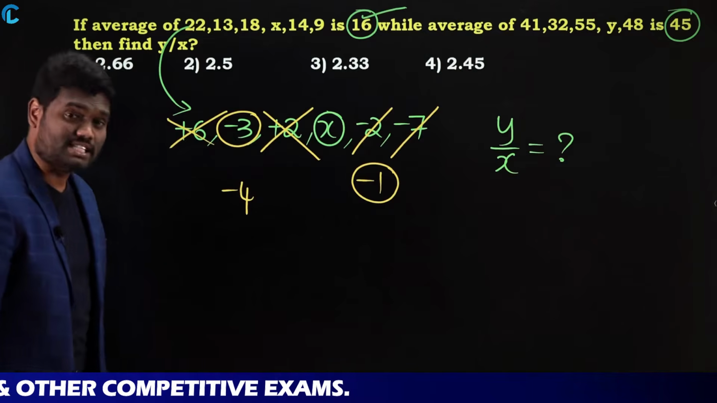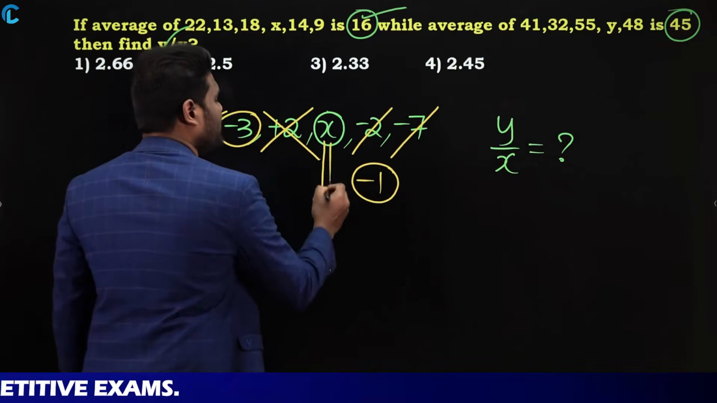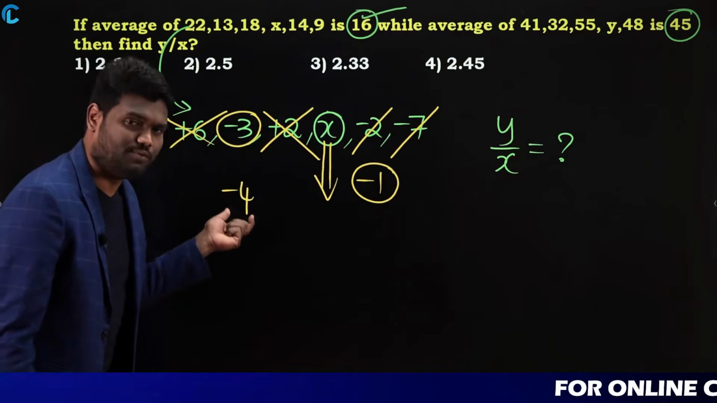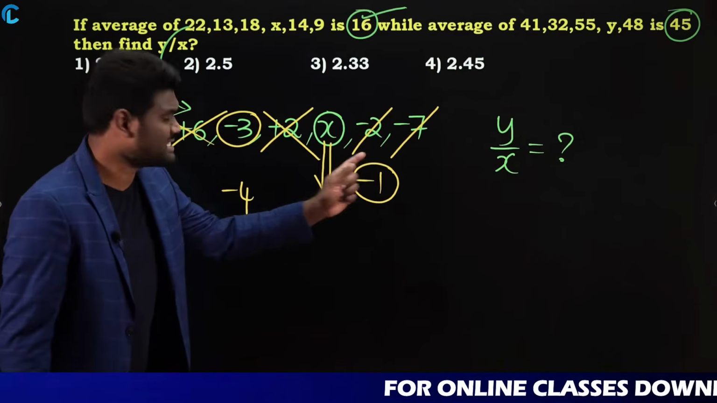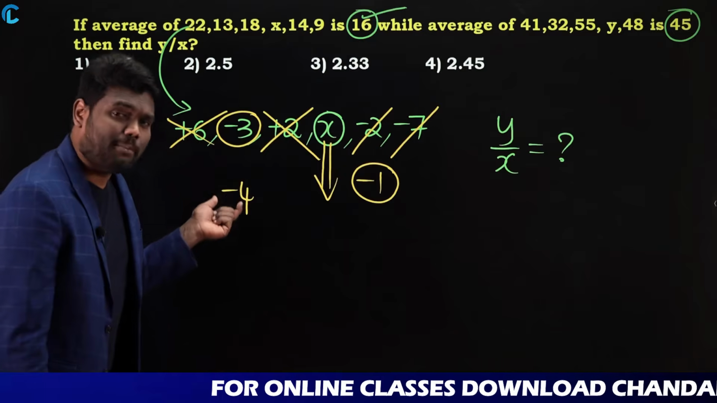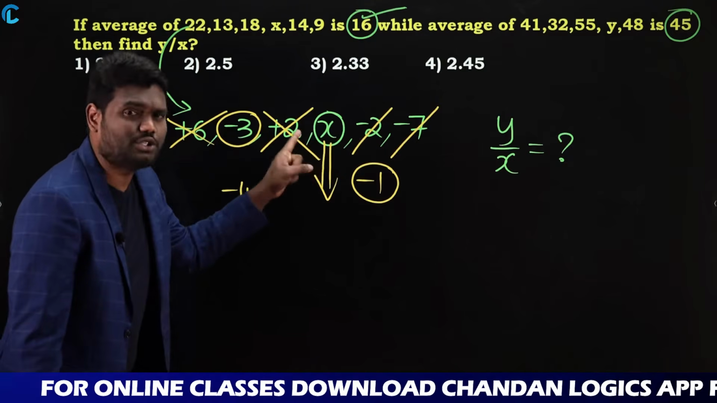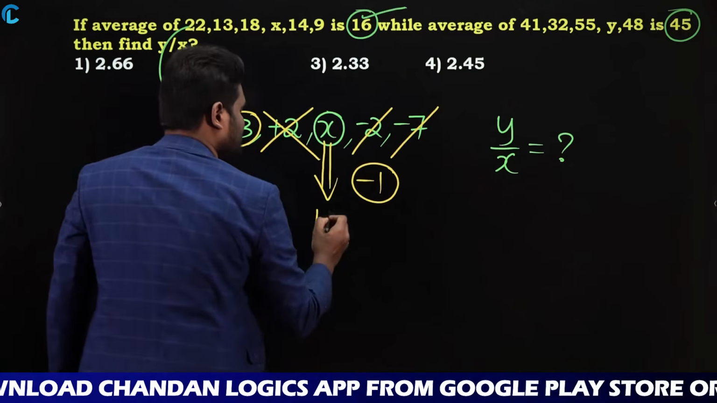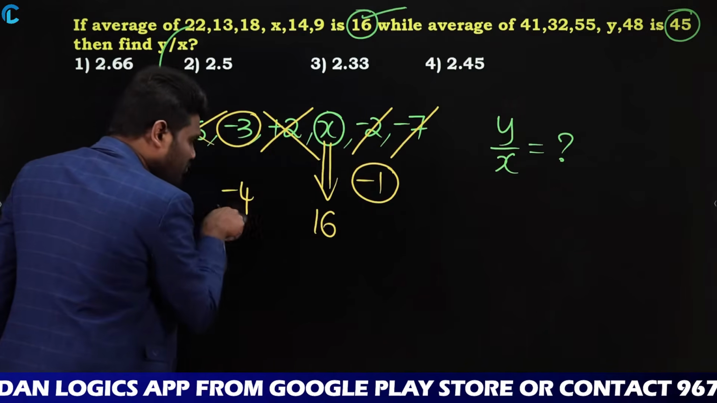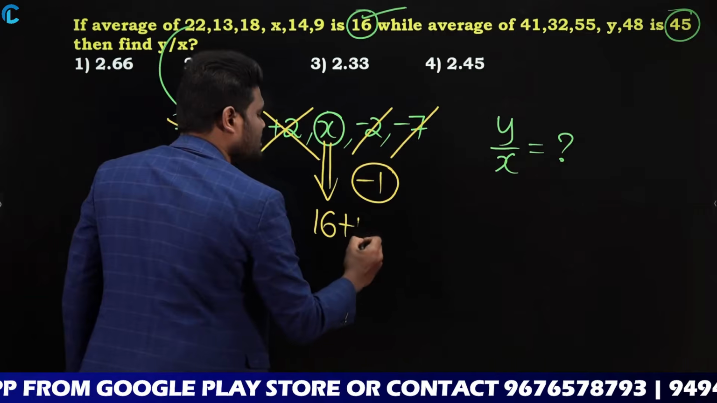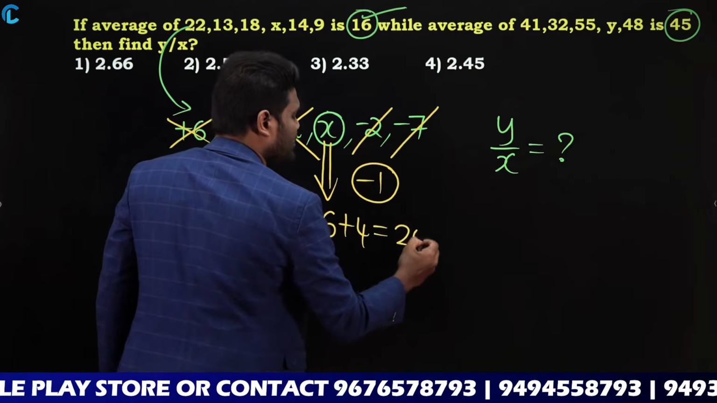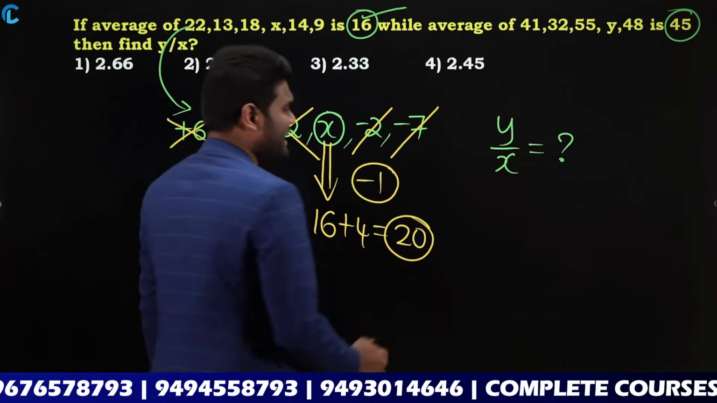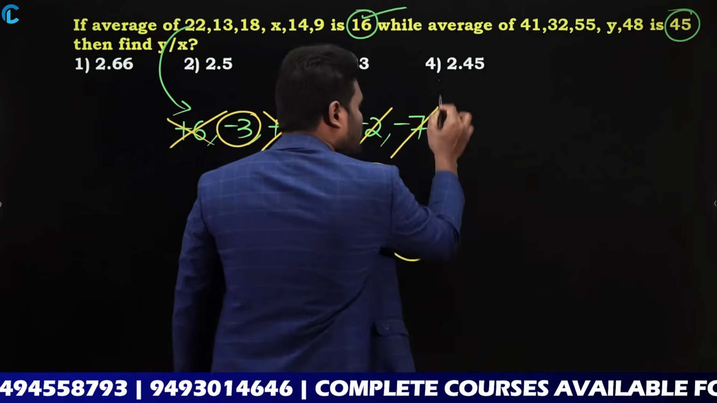As I am getting minus 4, now this x should be 4 more than the average. Why? Because after calculating all of this, I get minus 4. So x should be 4 more than the average. The actual average is 16, so 16 plus 4 is going to be 20, which means the value of x is 20.